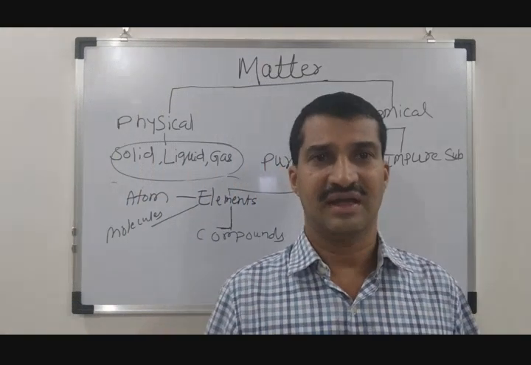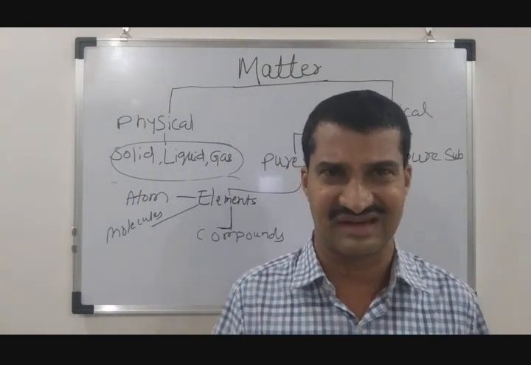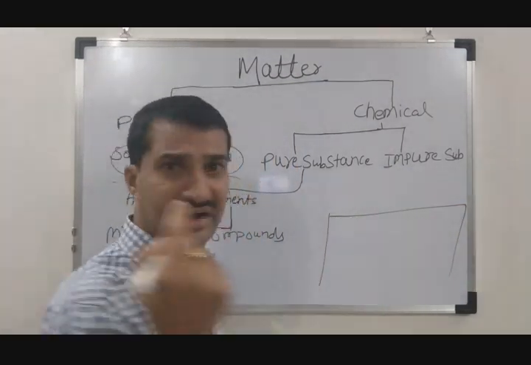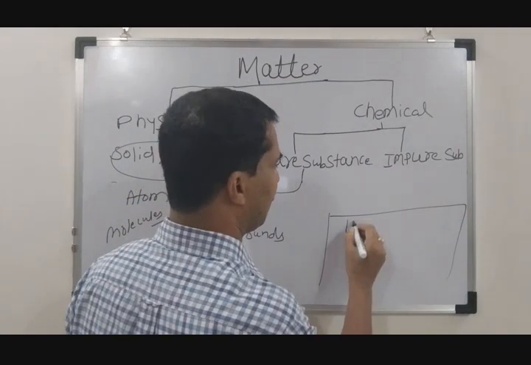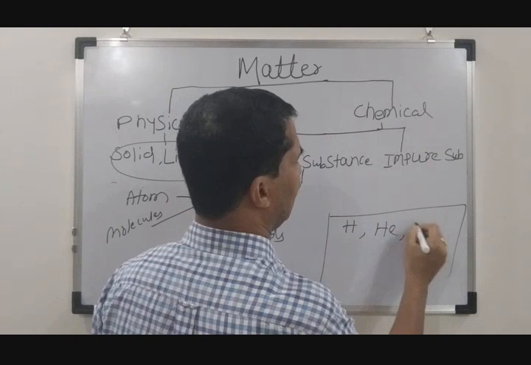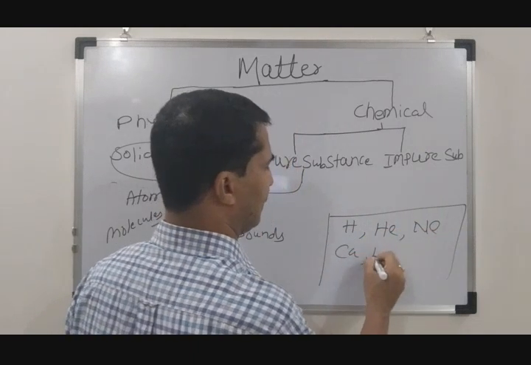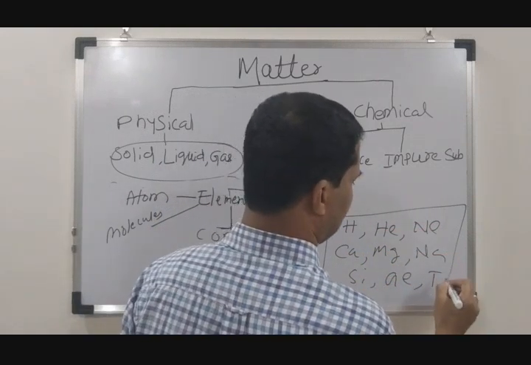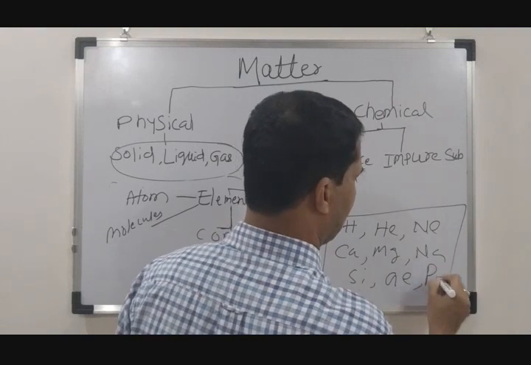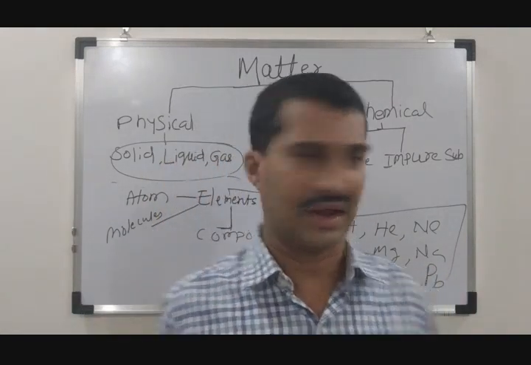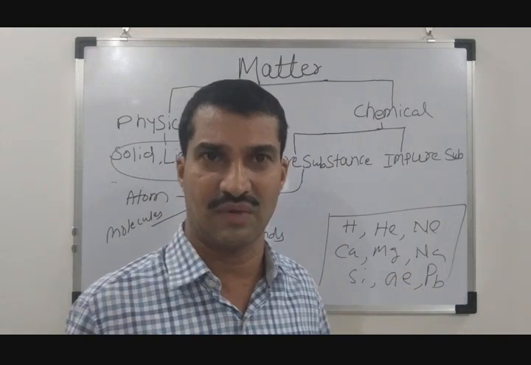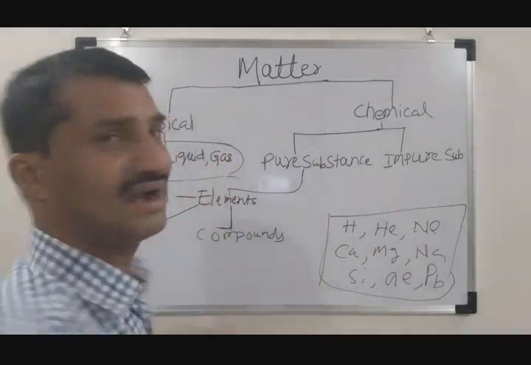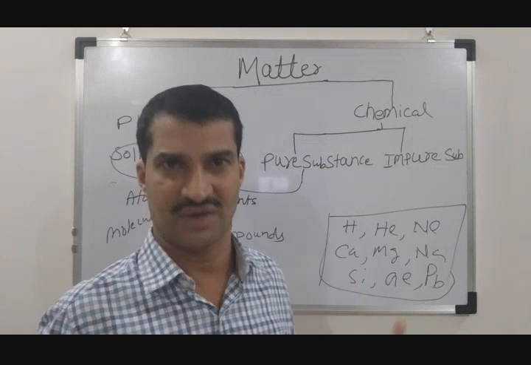That means if the element is in its single state, for example, let's say all 118 elements present in the periodic table: hydrogen, helium, neon, anything you can take, calcium, magnesium, sodium, silicon, germanium, lead. Whatever element name you take, all those elements, as represented in the periodic table in a single state, if they are present in the single state, they are called atoms.